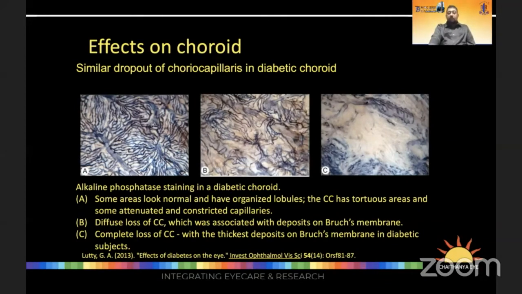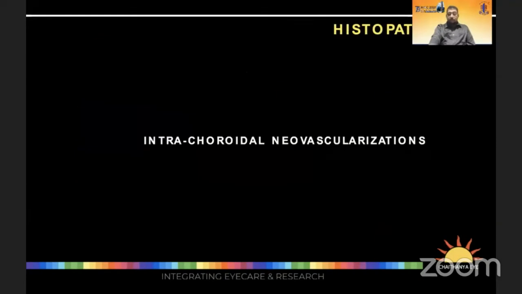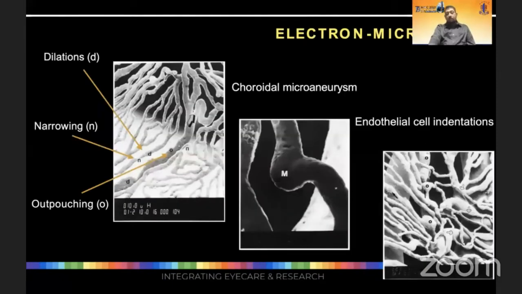With progressive disease, there's a diffuse loss of the choriocapillaris, and eventually there's complete loss, as you see in the extreme photograph on the right-hand side. The thickening of the Bruch's membrane is visualized. Histopathology also reveals intrachoroidal neovascularization. In this wonderful electron microscopic photograph, you can see changes mirroring retinopathy changes like dilatation, narrowing, and outpouching, and the presence of choroidal microaneurysms and endothelial cell indentations are seen.